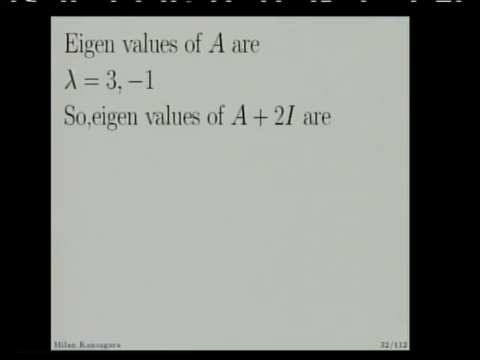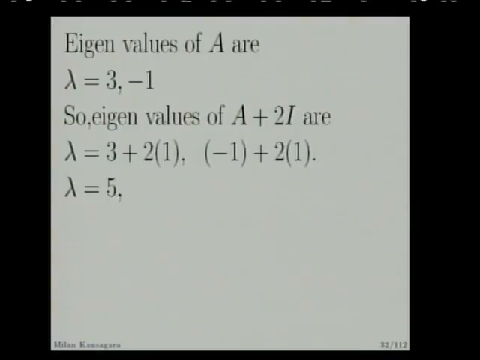Now eigenvalues of A are 3 and minus 1. So eigenvalues of A plus 2I are what? Lambda equal to 3 plus 2 into 1. So why is it 1 here? Because the identity matrix is what? 1 0 0 1. So its eigenvalue will be 1, 1. And the second is minus 1 plus 2 into 1. So on simplification it is 5 and 1.